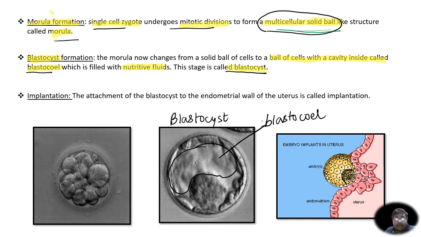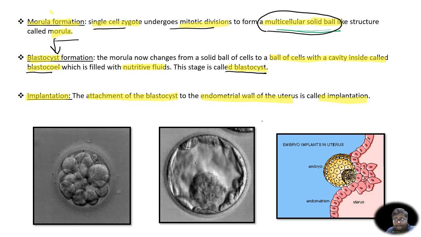So from the morula, the next stage is blastocyst formation. Then after blastocyst formation, the stage that comes is implantation. Implantation is the attachment of the blastocyst to the endometrial wall of the uterus for further development. This is called implantation. In this image, you can see that the blastocyst has attached to the endometrial wall of the uterus and will now stay attached to the wall of the uterus for the rest of the gestation period, and it will derive nutrients from the uterus. So I hope this slide is clear to you. Let us move on.